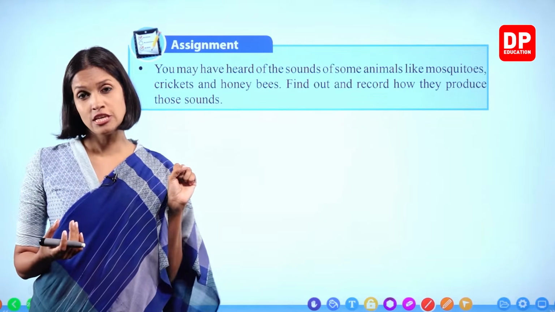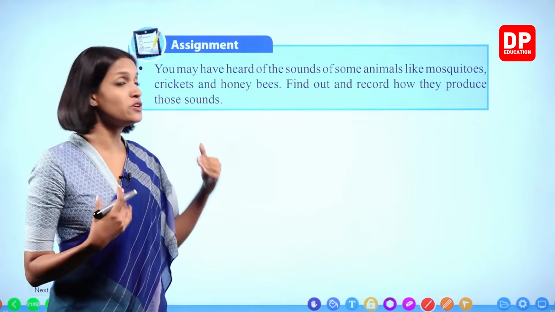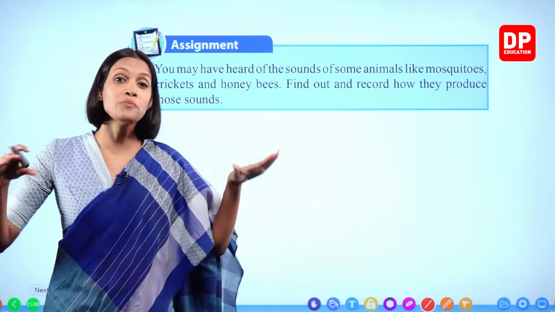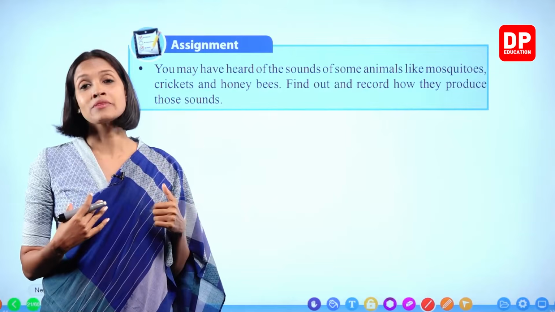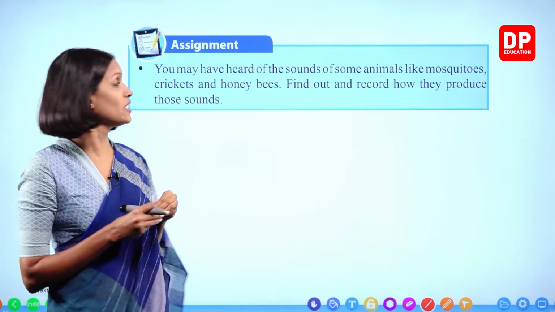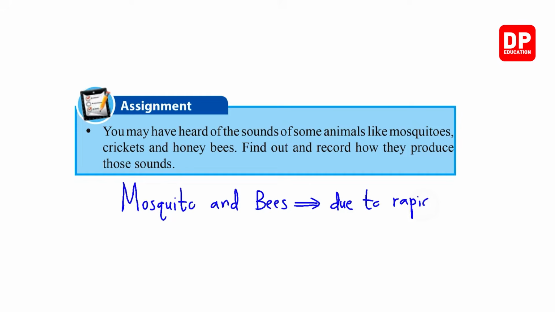I will briefly explain these things, okay? So, honeybees and mosquitoes, do you know how they produce sound? We get this buzz sound because they beat their wings very fast. Because of the rapid beating of the wings, that's why they give out these special sounds, okay? So, mosquito and bees produce sound due to rapid beating of their wings.